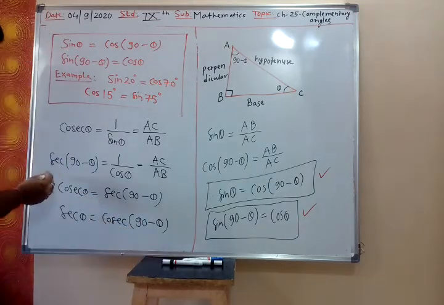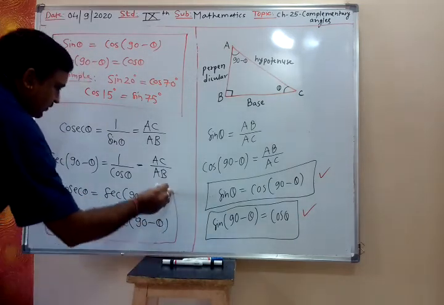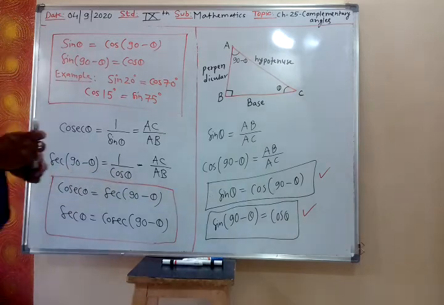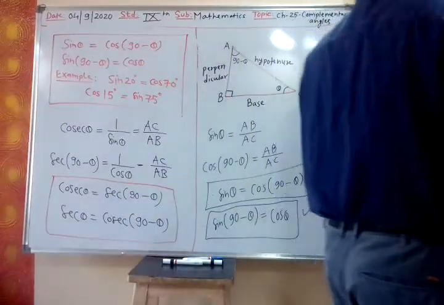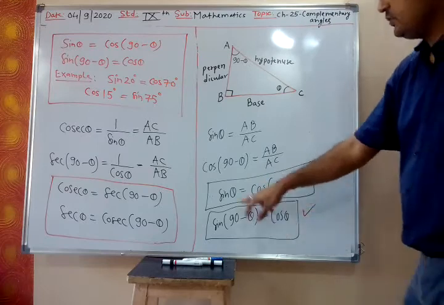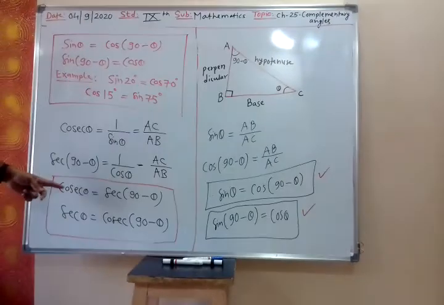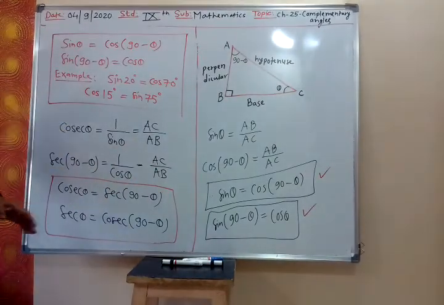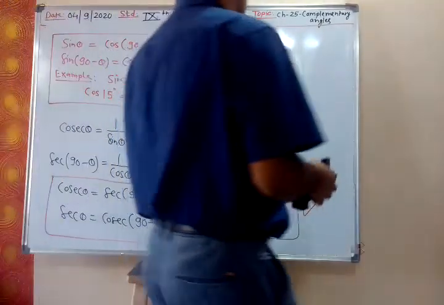So these two are the formulas for sine and cos. There is a complementary angle relation between sine and cos, and between cosec and sec. This pair you have to remember.